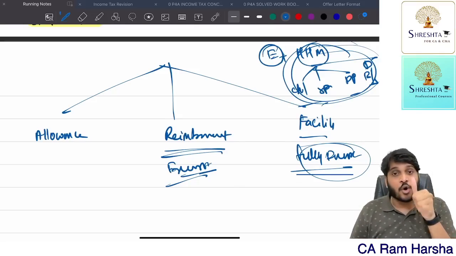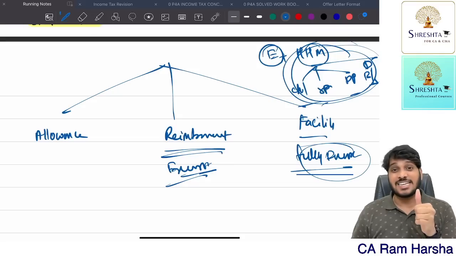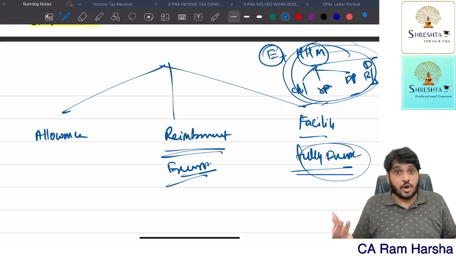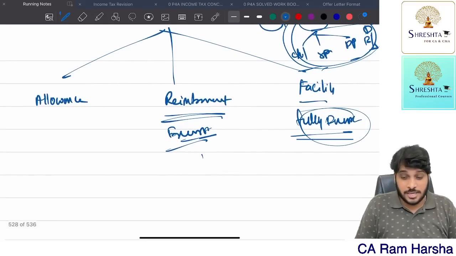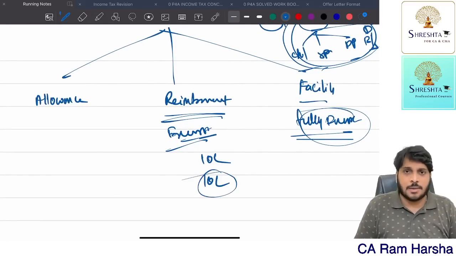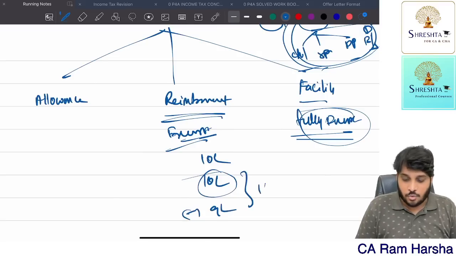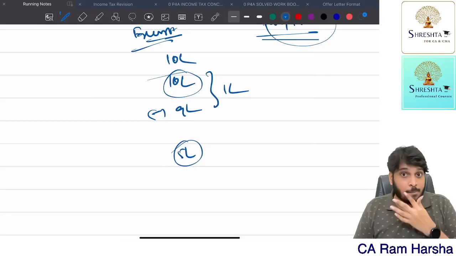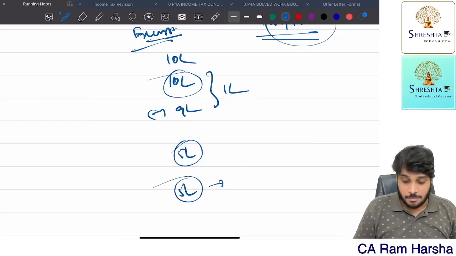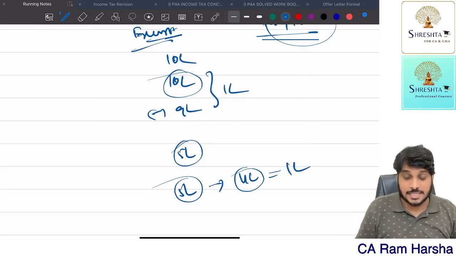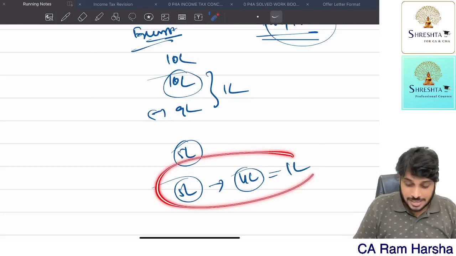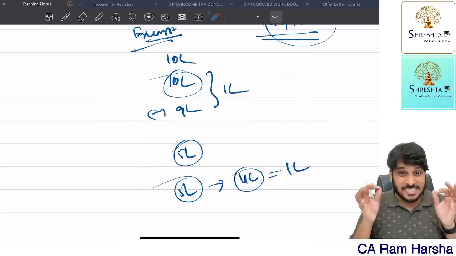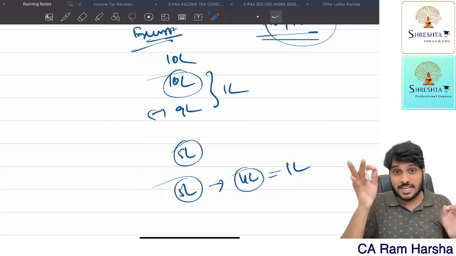Medical treatment abroad is exempted to the extent permitted by RBI. Whatever RBI allowed, to that extent whatever the employer reimbursed is exempt. Suppose the employee spent 10 lakhs, the company gave the entire 10 lakhs, but RBI permitted only 9 lakhs, then 1 lakh is taxable. On travel expenditure, the employee spent 5 lakhs, the company reimbursed the entire 5, but RBI gave a limit of only 4 lakhs, then 1 lakh is taxable. Further, travel expenditure abroad for medical treatment is exempted only to the extent of RBI.